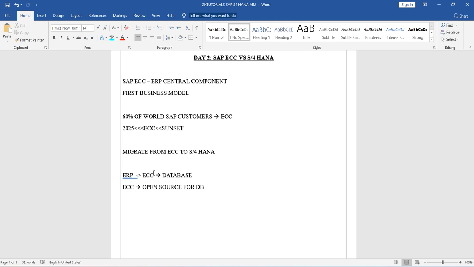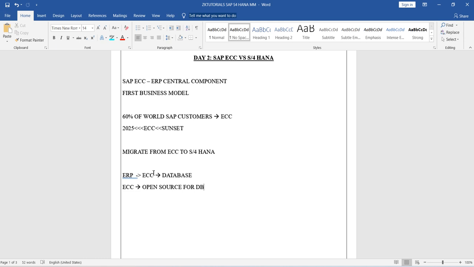So it is the biggest loophole, because it becomes like Android. See, Android is open source, right? So anyone can use that. It's not like the iPhone, iOS, which is dedicated to the iPhone, right? Same case here. So this is one of the biggest loopholes here. So ECC can be open source. So what happened?